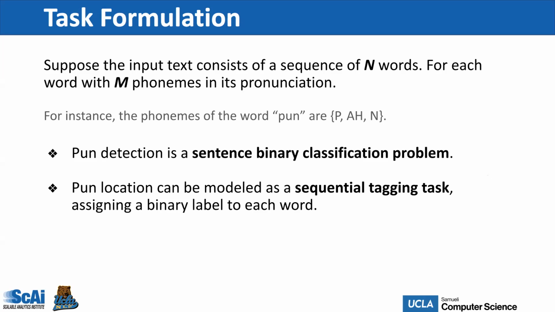The second task is pun location. Given the sentence containing at least one pun, the pun location task aims to honor the pun word. More precisely, for each word, we would like to predict the binary label that indicates if the word is a pun word or not.